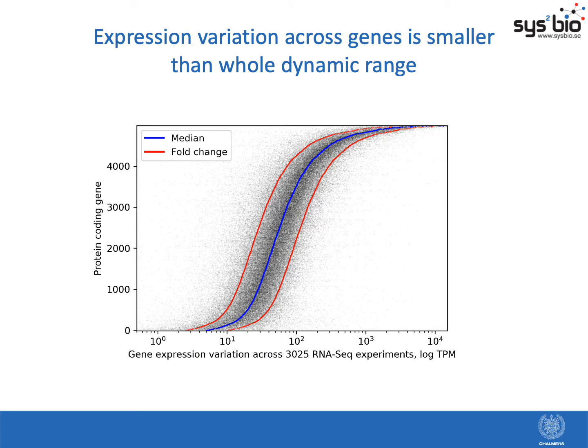Focusing on transcription, we obtained practically all available RNA sequencing experiments, over 3,000 at that time, which also covered the majority of conditions. This data is plotted in the figure. If we sort the protein coding genes on the y-axis according to the increasing average level of gene expression, we see that the variation of expression per gene across the conditions is much smaller than the whole dynamic range of expression levels.